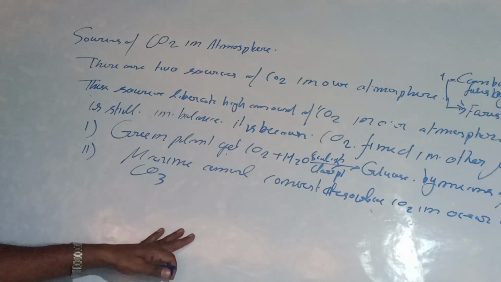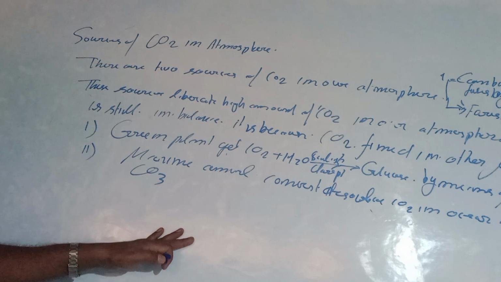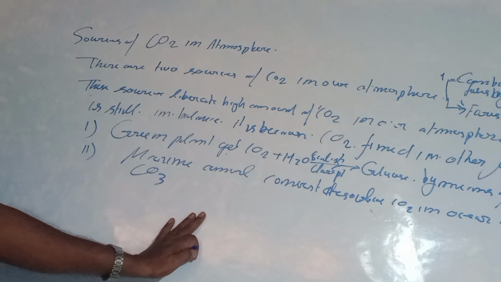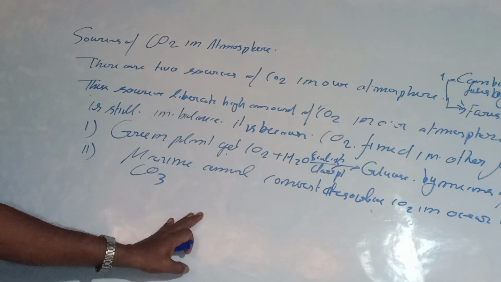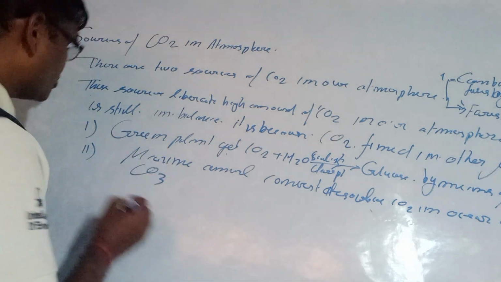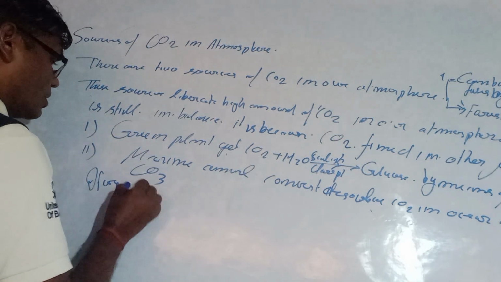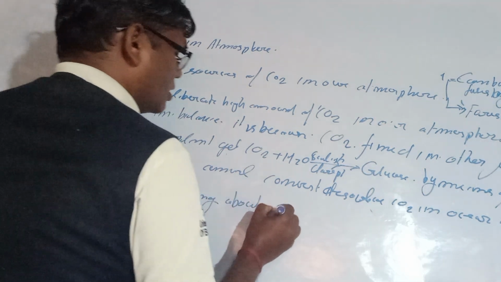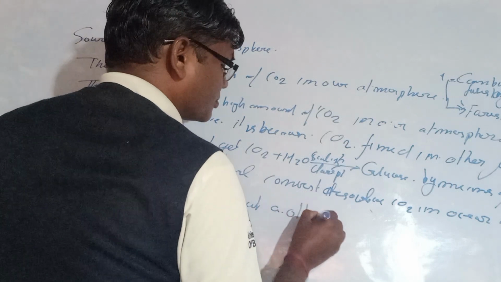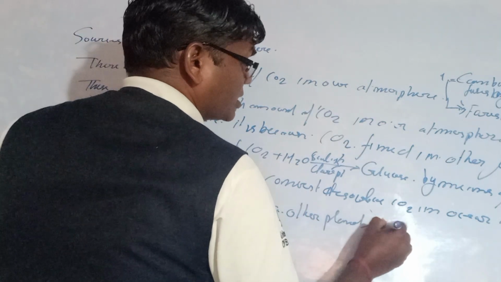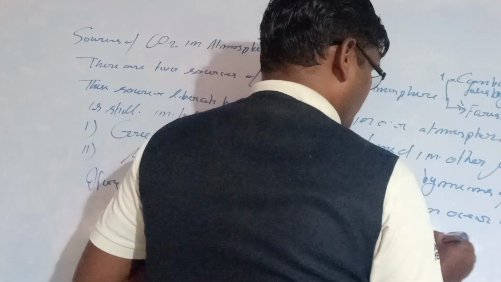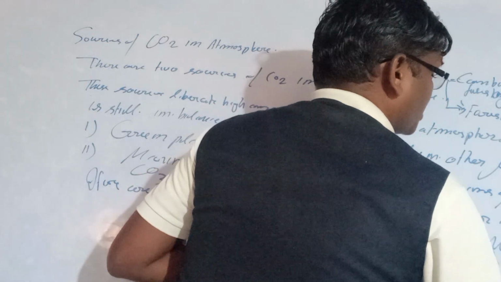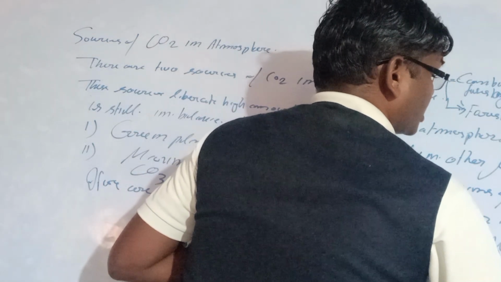If we talk about other planets like Venus and Mars, there is no life there.